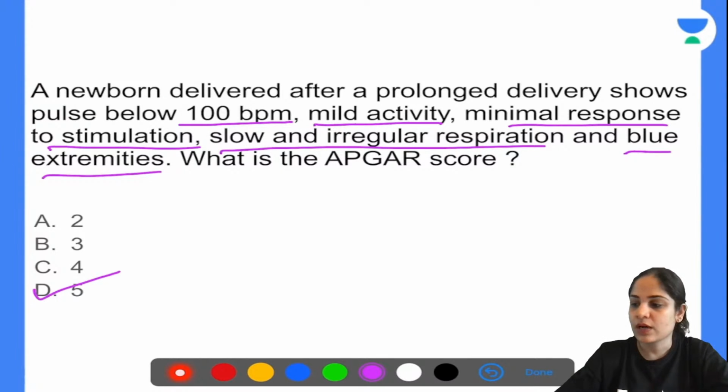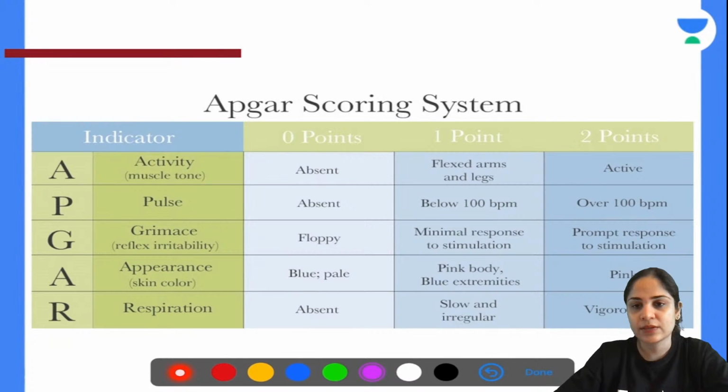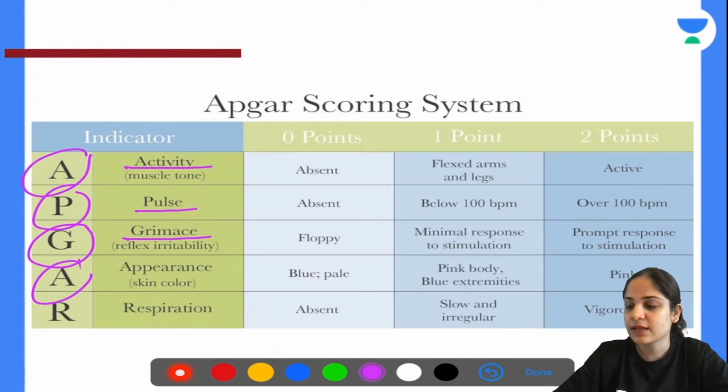Okay. Now, how to identify APGAR score? I will give you a very easy way to identify APGAR score. First of all, you all know the mnemonic of APGAR. The mnemonic of APGAR is APGAR only. A is for activity, P is for pulse, G is for grimace, A is for appearance, and R is for respiration. Right? So this is your APGAR.